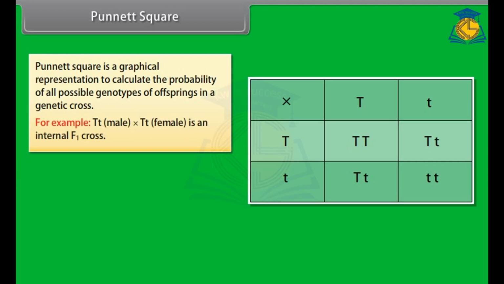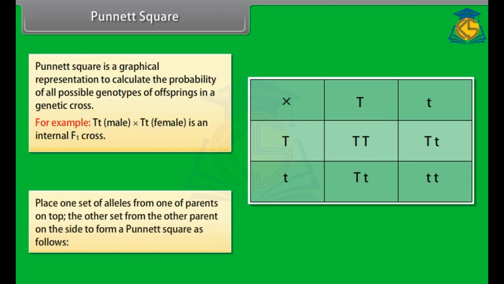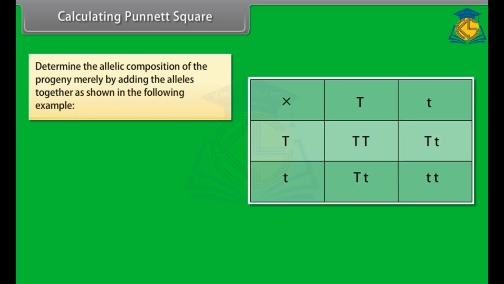For example, Tt male cross Tt female is an F1 cross. Place one set of alleles from one parent on top, the other set from the other parent on the side to form a Punnett square as follows. Calculating Punnett square. Determine the allelic composition of the progeny merely by adding the alleles together as shown in the following example.